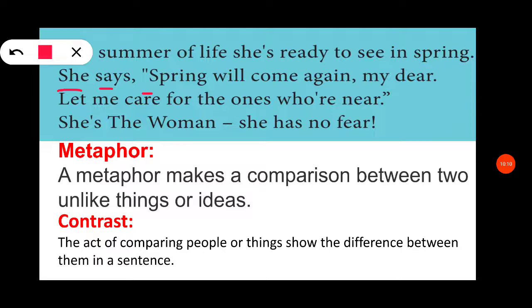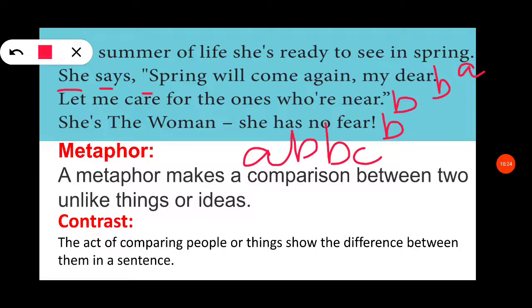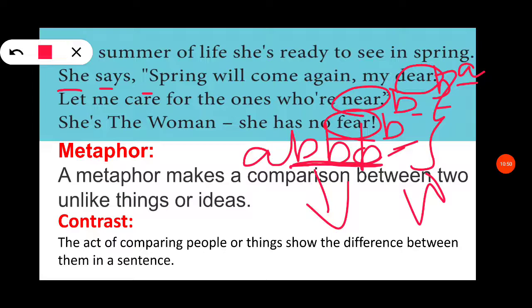Next we can see the rhyming scheme. Spring, "ing" sound, so we can frame it as A. Dear, "ear" sound, B. Near, "ear" sound, B. Fear, "ear" sound, B. So the rhyming pattern is A, B, B, B. In stanza 1 we saw A, B, C, C, but here in the second stanza we saw A, B, B, B. All three are the same rhyming words: dear, near and fear. So these are the rhyming words and this is the rhyming scheme.